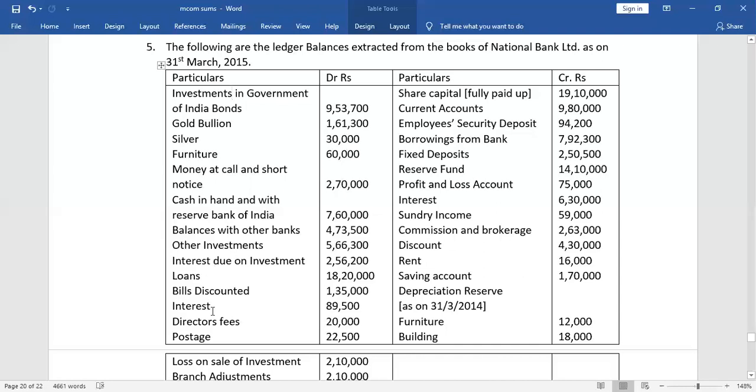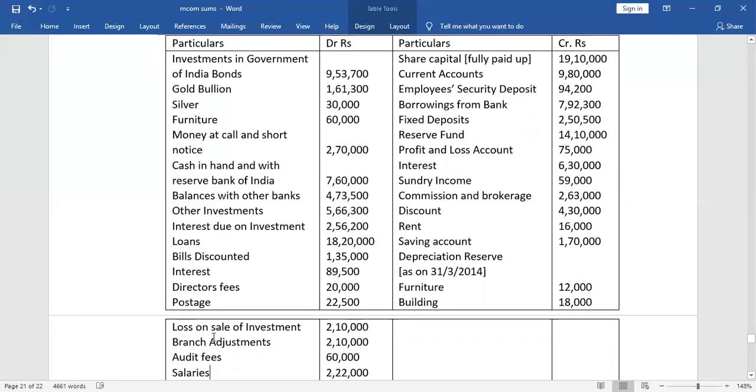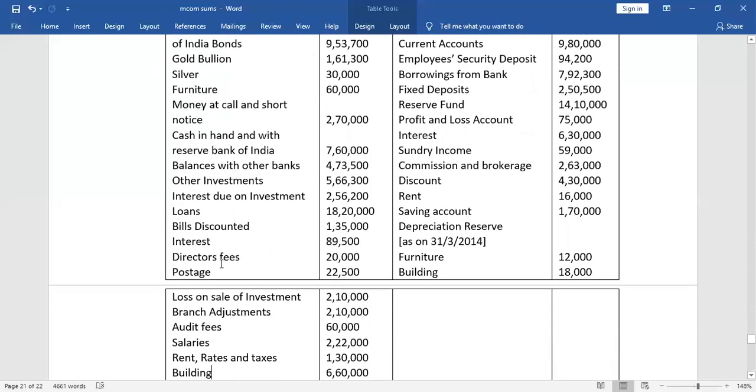Then we have director fees, because the expenses of the bank are classified into two schedules. One, interest expended, second, operating expenses. After interest, all the other expenses come under operating expenses. So director fee and postage, see here, both are expenses.